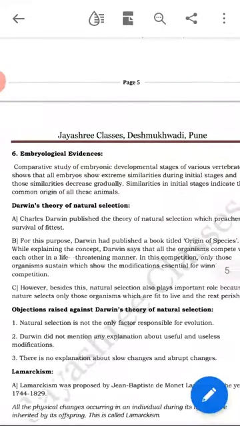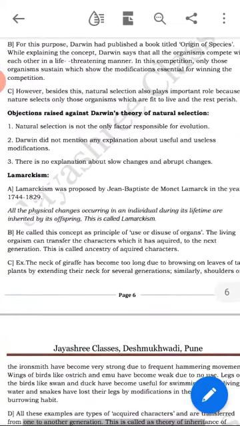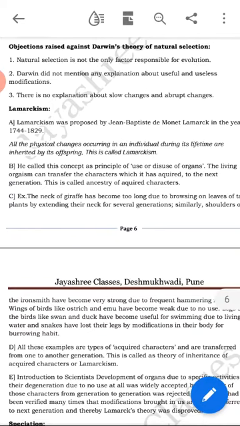Embryological evidence. Next concept was Darwin's theory. What is natural selection? Nature selects those organisms which adjust themselves to environmental conditions. Then 3 objections were raised against Darwin's theory of natural selection. Then we saw Lamarckism. Lamarckism is the concept in which acquired characters are transferred from one generation to another. Again, some objections were raised against Lamarckism and this theory was put backwards.